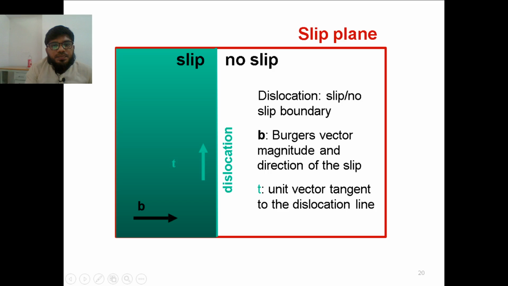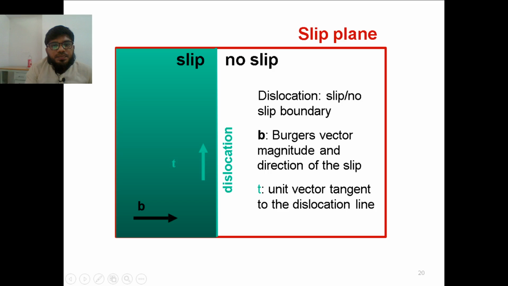Beyond this there will not be slip. So this vector is a unit vector tangent to the dislocation line. Wherever the dislocation is happening, perpendicular to that we write a tangent, that is the unit vector tangent. So these three things you have to remember: dislocation line, Burgers vector, and line vector or slip vector, which is perpendicular to the Burgers vector.